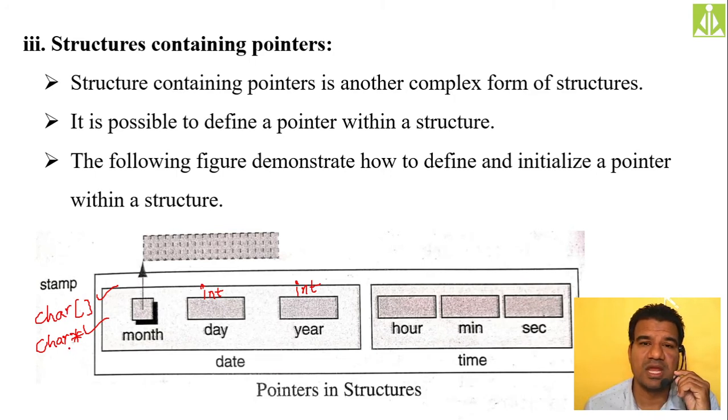We can also create a string in our C program with the help of a character pointer. This phenomenon we have already discussed. For strings, we don't have any specific type to create strings in C language. So we have to depend on either a character pointer or a character array. The difference between a character array and a string is also one of the important 2 marks questions which